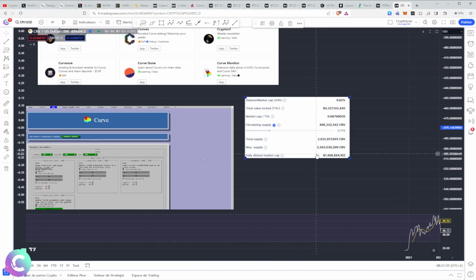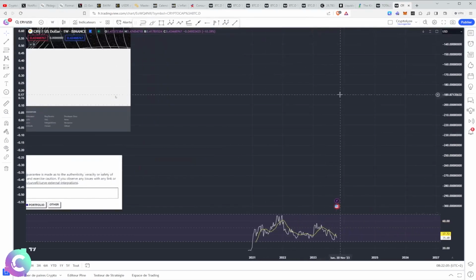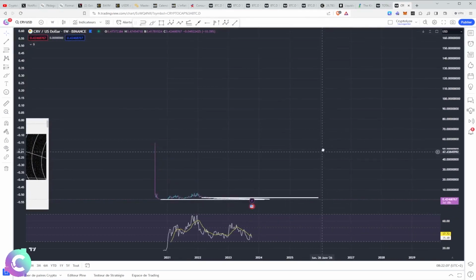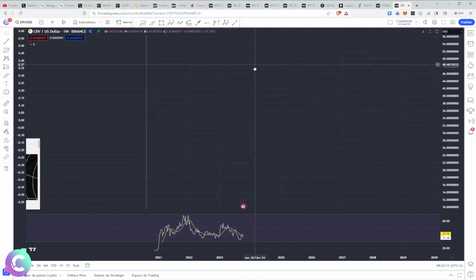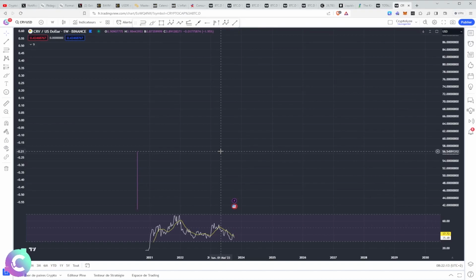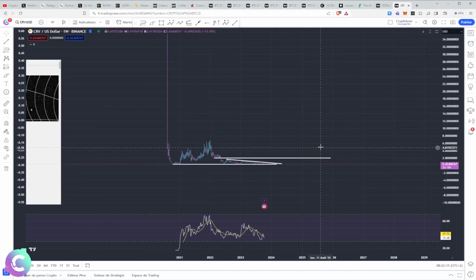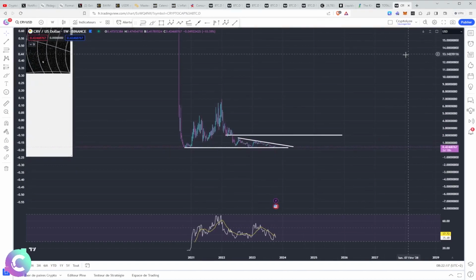Afterwards, we would really have to have a big valuation to go much higher. Implied potentially, look for the $15-$20 in the $45-$50-$60 billion market cap, which would take us to much higher targets with a CRV which could be close to $20. But the new ATH, it is not for right away. The $56 on 3 billion CRV tokens, we will have to have a lot of equity and perhaps have another additional cycle or a Curve integration on something else.